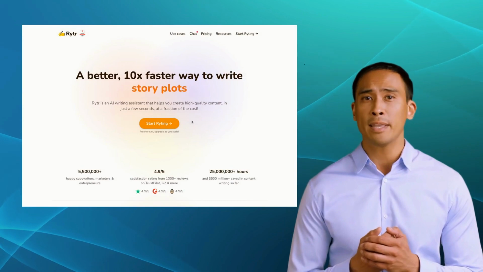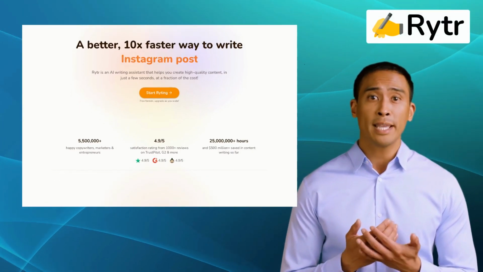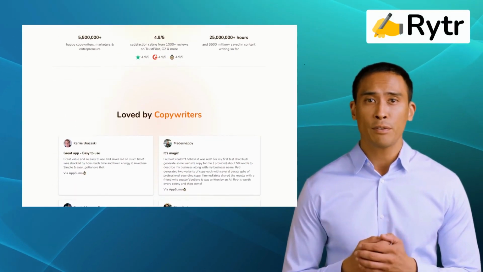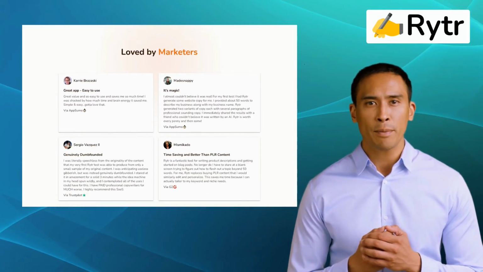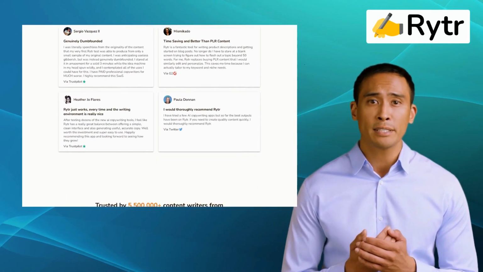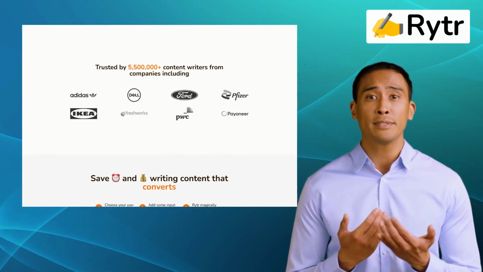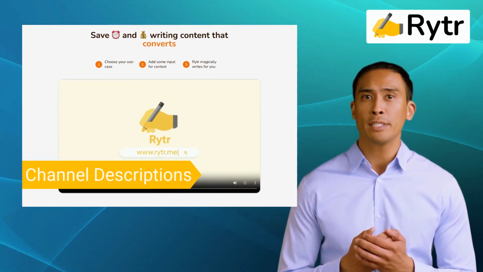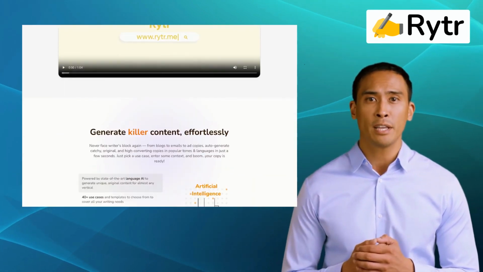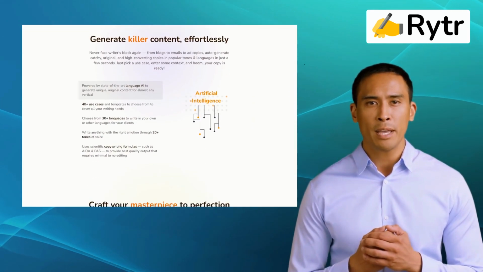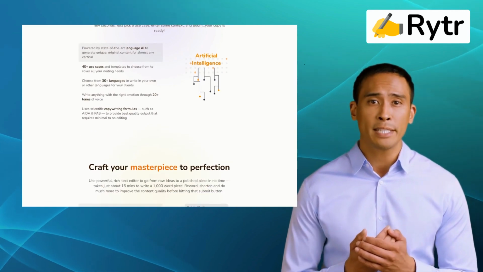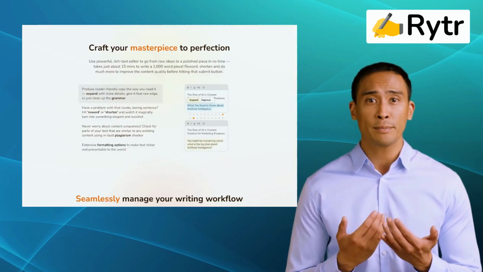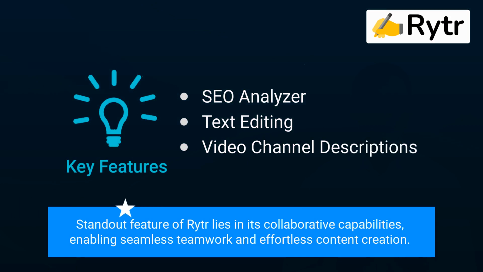Our fourth alternative is Rytr. Rytr is an AI writing tool that aims to simplify the content creation process and offers various writing modes to cater to different needs. It offers features like SEO Analyzer, text editing, and video channel descriptions. Rytr provides content generation for various use cases and allows you to interact with AI in a conversational manner. However, the true standout feature of Rytr lies in its collaborative capabilities, enabling seamless teamwork and effortless content creation.